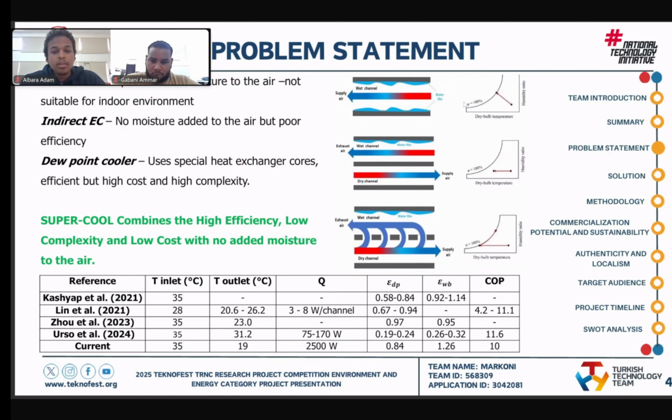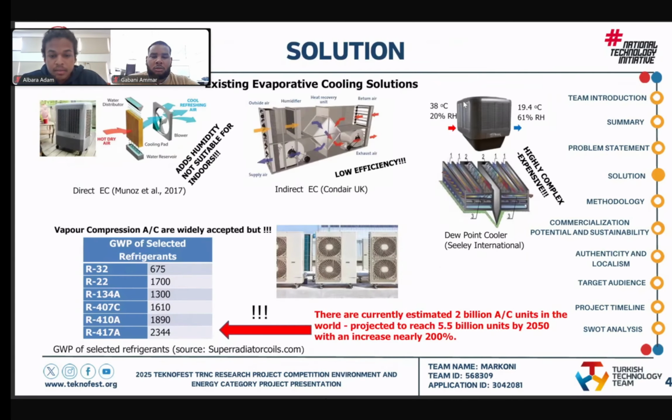As you know, there are multiple types of evaporative coolers, such as the direct evaporative, indirect evaporative, and dew points. All of them has their weaknesses, and we are aiming to overcome these weaknesses to make a system that have all the positive points. You can see in the table, our system is able to have 16 degrees Celsius temperature difference with cooling capacity 2050 watt and wet bulb effectiveness of 1.26 and dew point effectiveness of 0.84. You can see in this slide multiple types of evaporative coolers.